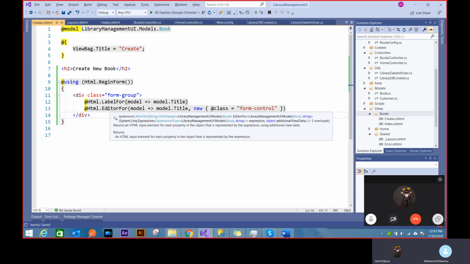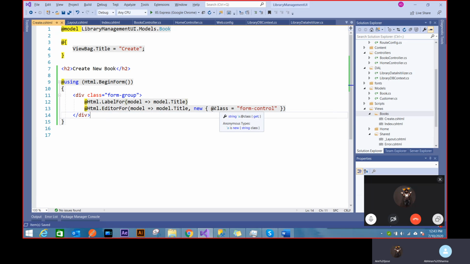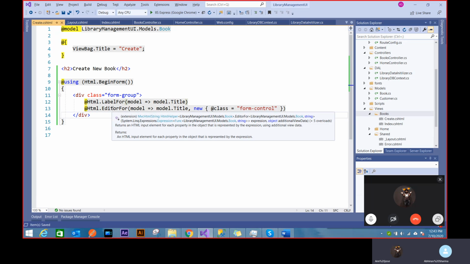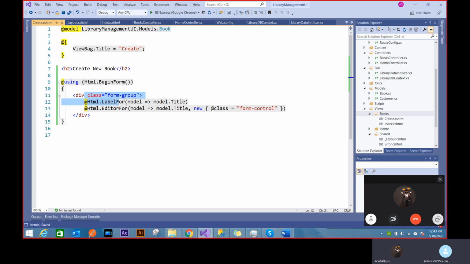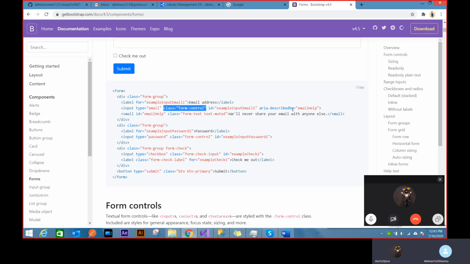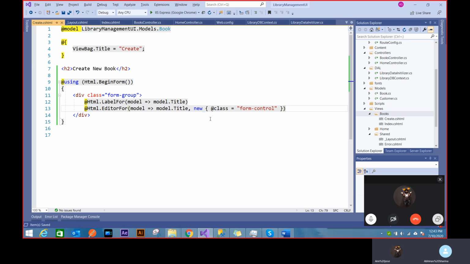Now you can wonder why I have to go by this structure. First, because class is a strong keyword in C#. I can't say class here because class defines a whole new class, right? It's a keyword, so I have to use @class. Second, I am defining it this way because my EditorFor is a C# function. It's not an HTML tag. Otherwise, I would have written it like this only. But because I have to add a class in this particular EditorFor, I'm using this kind of format. Let's see if it works. Otherwise, we have to go through the functions again. That's form-control. The thing is perfect for us.